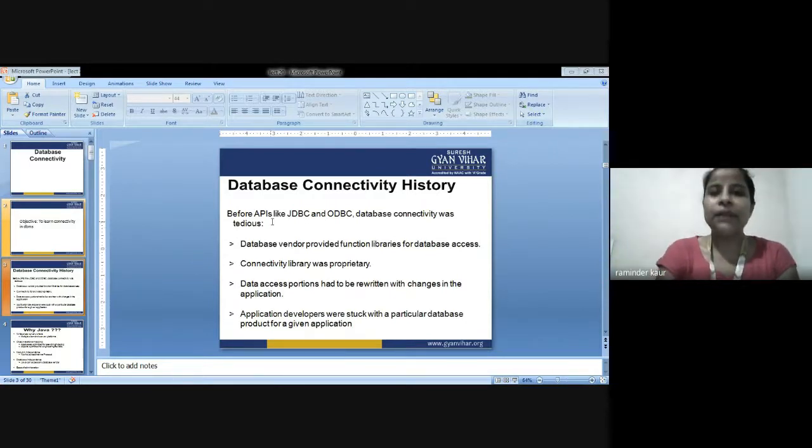Before APIs like JDBC and ODBC, database connectivity was tedious. Similarly, before DBMS, file based management system was tedious. In the same manner, there was no particular connectivity interface available before JDBC and ODBC. So it was quite a tedious work. It required hard work, and there was no single platform available for the same. So we are covering various points regarding the same.